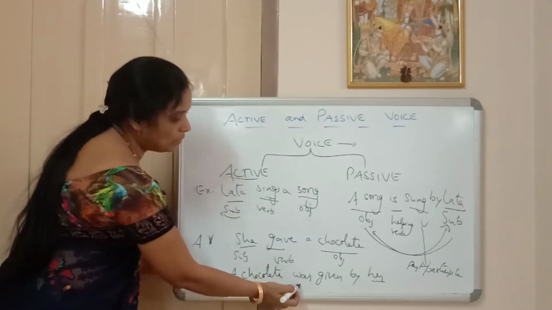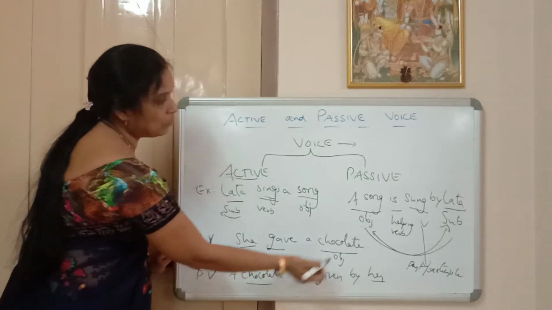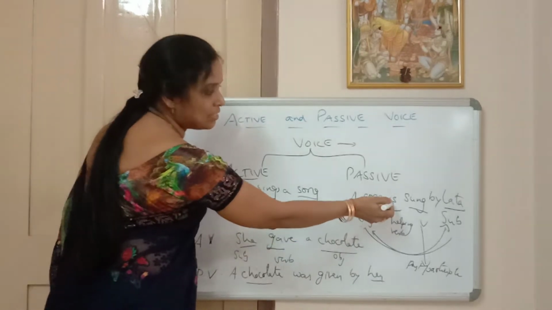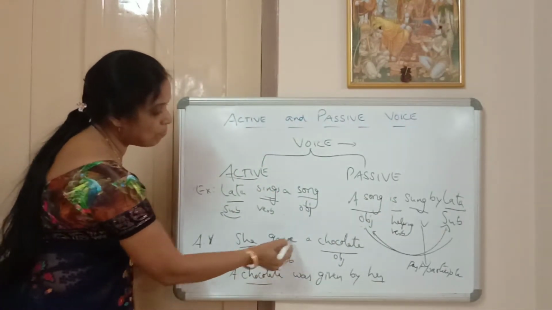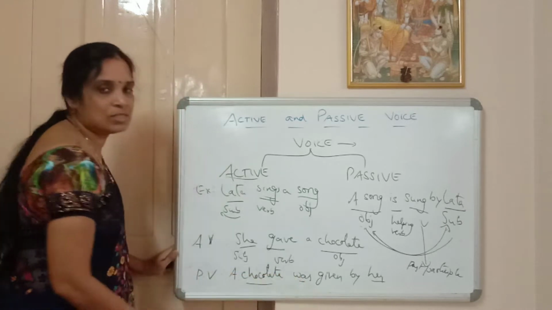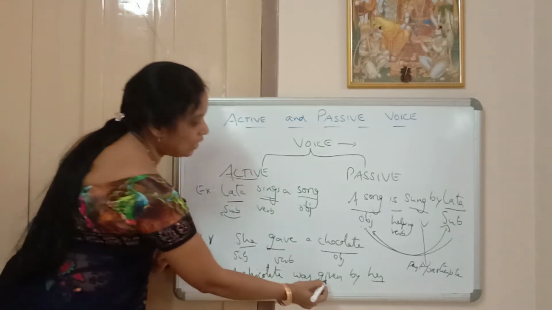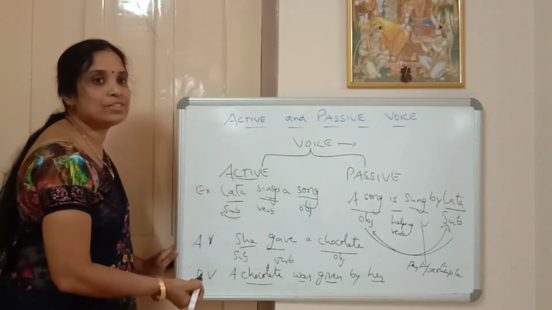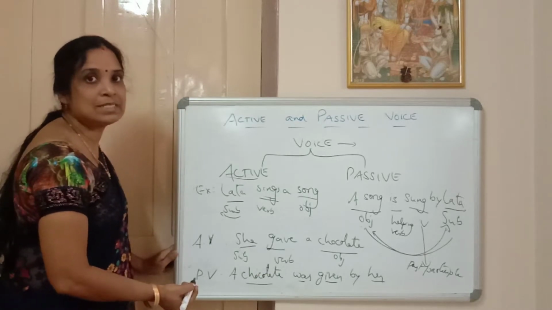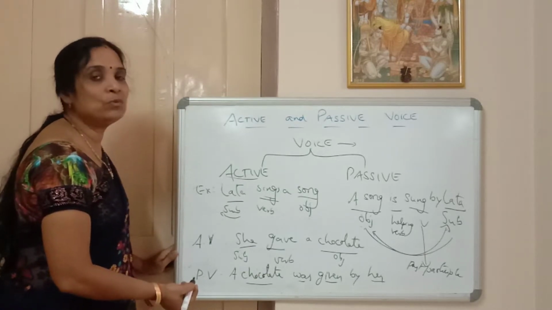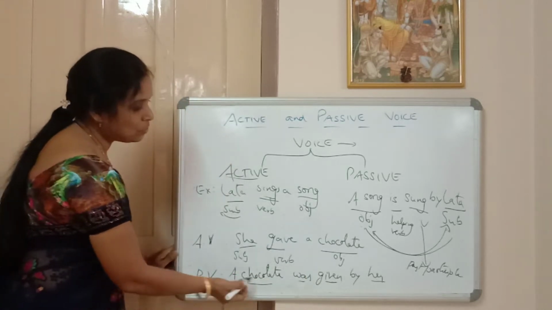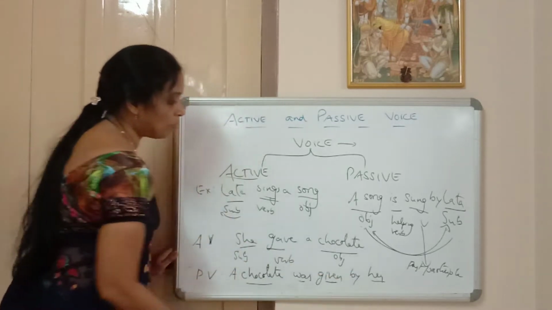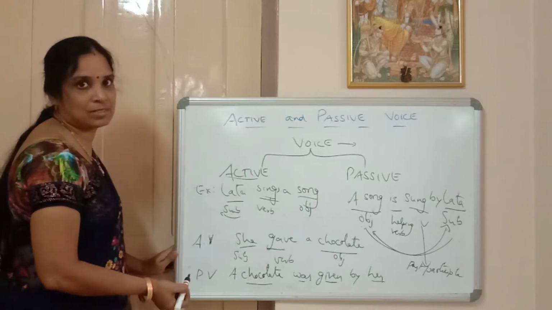And what about the verb, helping verb is. As it is in present tense, we used is. And here this sentence is in past tense, so we used was. Okay. And verb anyhow, it changes into V3 form, past participle. Give, gave, given. Given is the past participle. So a chocolate was given by her. This is in past tense.